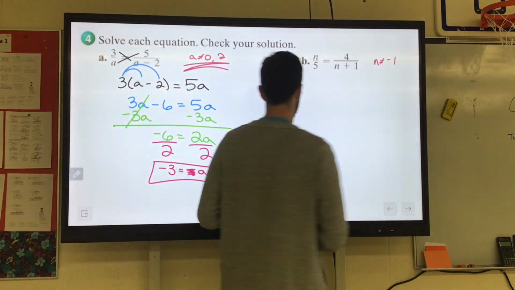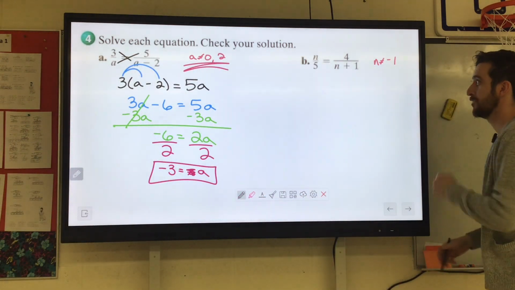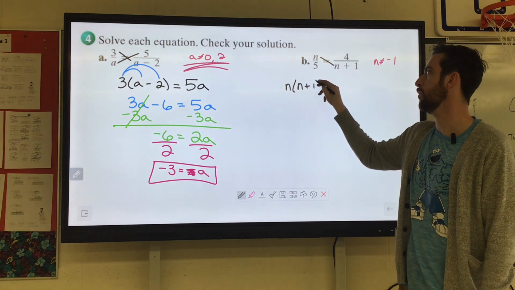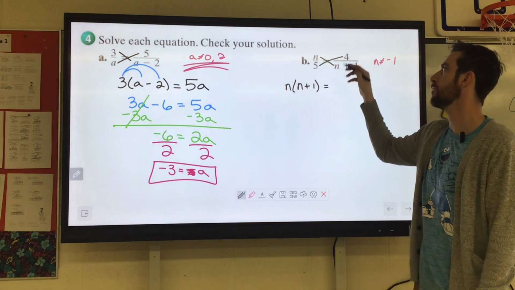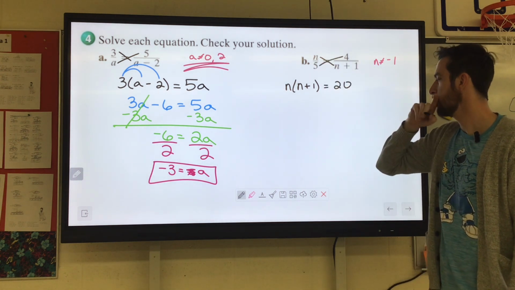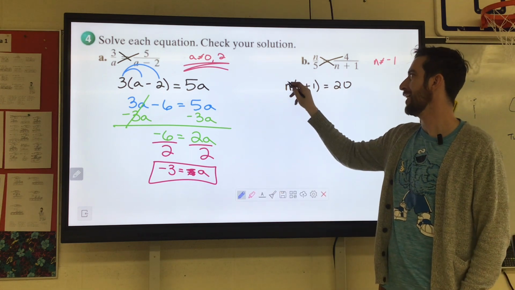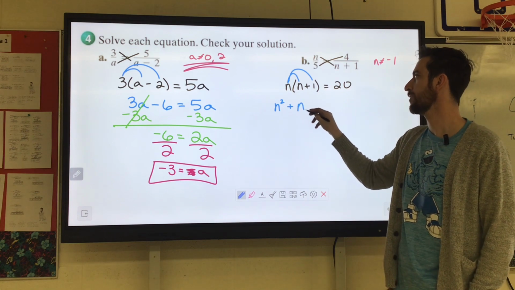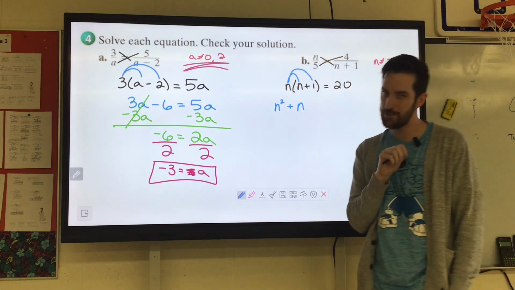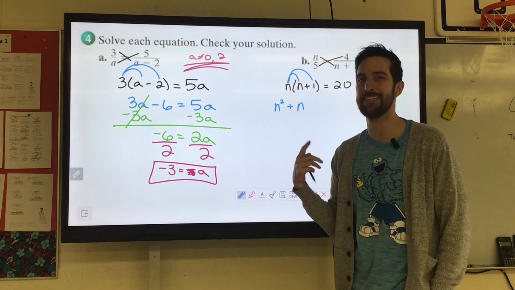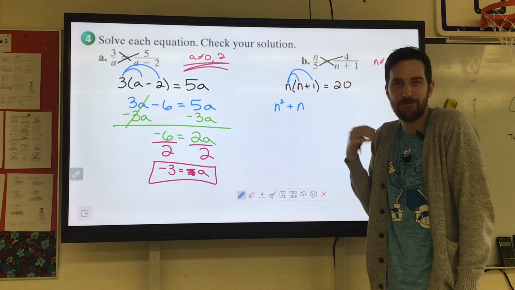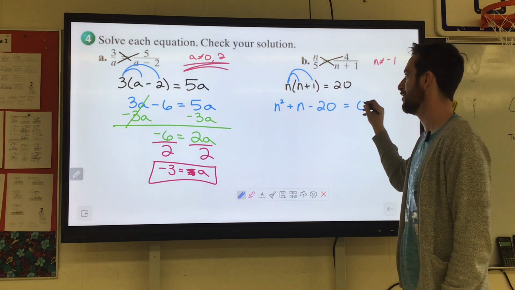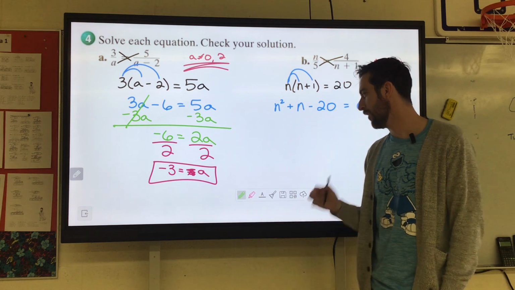All right, we've got our excluded values here. So we're doing n times n plus 1. Ooh, gonna have some factoring to do. Equals 5 times 4 is 20. So if we multiply this n times n, it's n squared. n times 1 is 1n equals 20. Let's save a step of writing here. We're going to have to get it to equal 0. How would you get rid of the 20? You would subtract it to get rid of it. So we'll just write minus 20 over here equals 0. Now we're good to go.